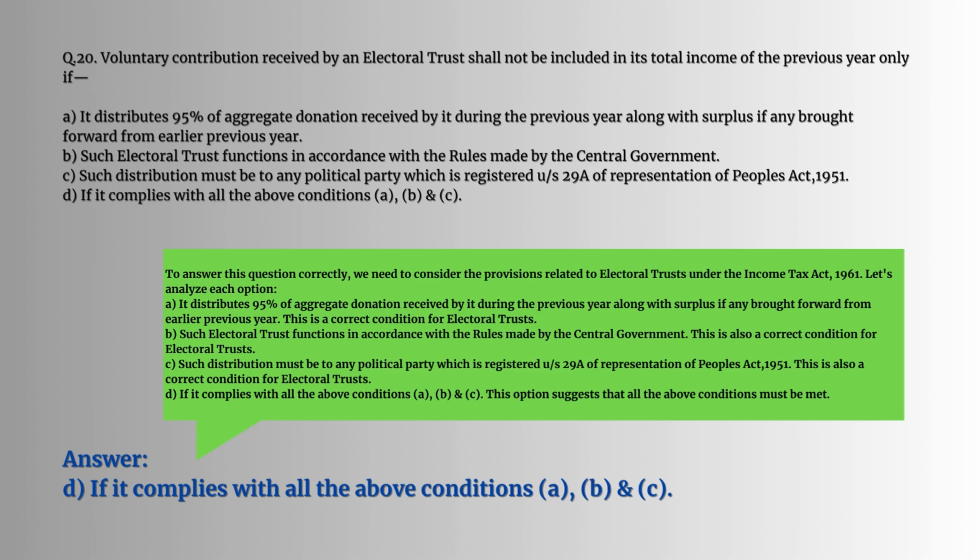C. Such distribution must be to any political party which is registered under Section 29A of the Representation of the People Act. This is also a correct condition for electoral trust. D. If it complies with all the above conditions A, B and C. This option suggests that all the above conditions must be met. So here the answer would be D, if it complies with all the above conditions A, B and C.